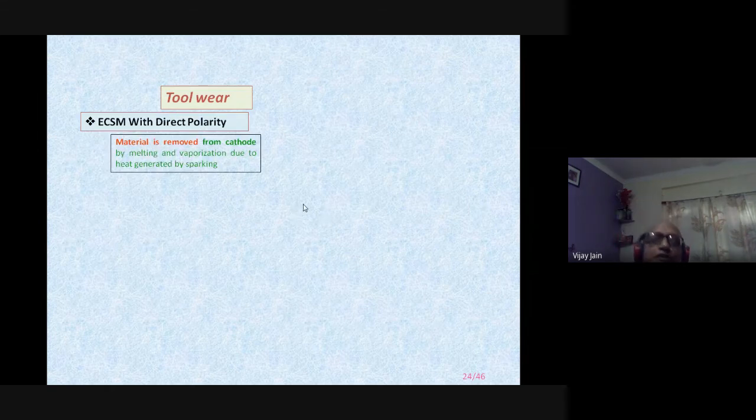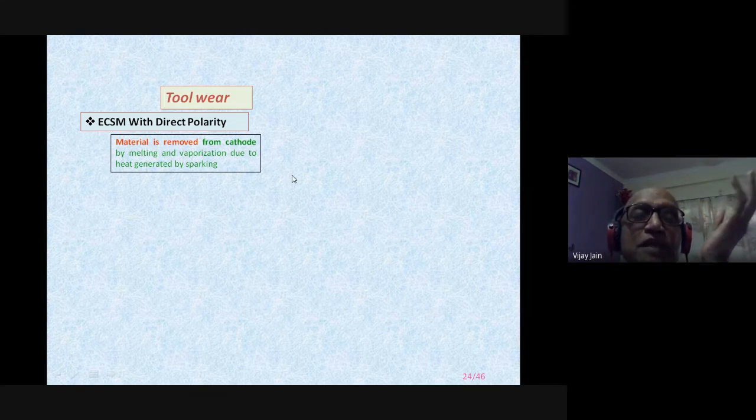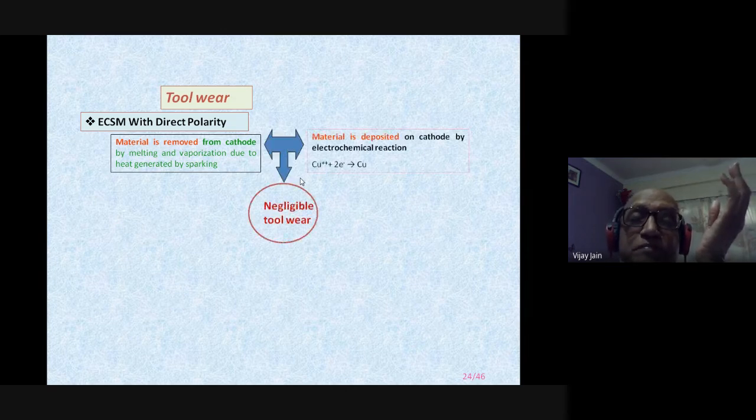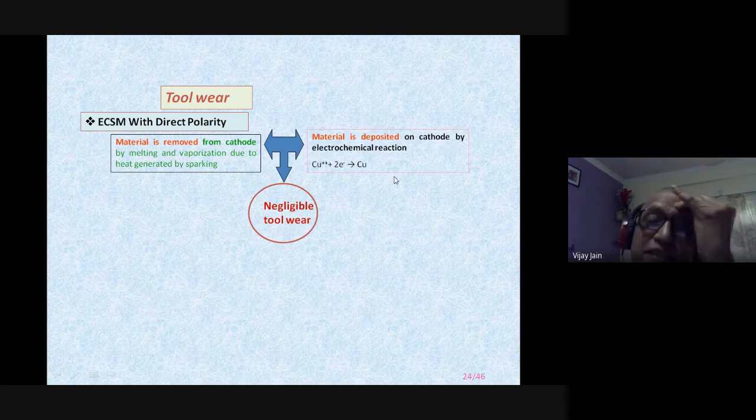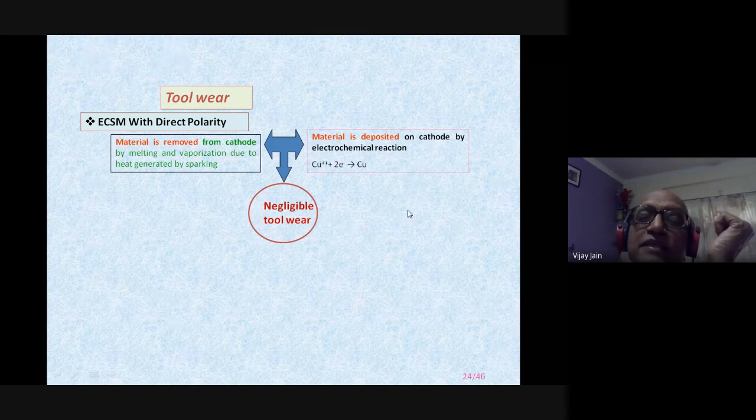Now, you can use this electrochemical spark micromachining with direct polarity, and material is removed from the cathode by melting and vaporization due to heat generated by sparking, because sparking is taking place at the interface of the tool and electrolyte. So part of the heat generated is going to the workpiece, part of it is going to the tool, and part of it is convected to the electrolyte. So you have negligible tool wear, and part of the material is deposited on the cathode, and that's why the tool wear looks to be smaller than the real one.